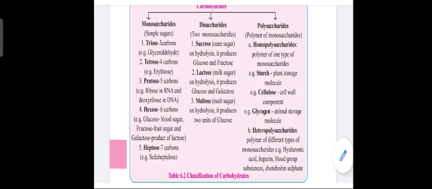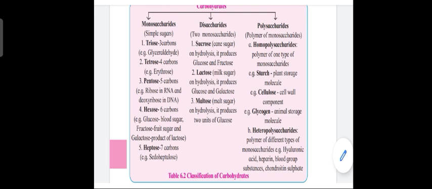These carbohydrates are again divided, as I said. A disaccharide is nothing but two monosaccharide units. Monosaccharides consist of a simple sugar which cannot be broken down, but disaccharides have two monosaccharide units and polysaccharides have three or more monosaccharide units. So we may consider it a polymer of the monosaccharide. Examples of disaccharides are sucrose, lactose and maltose.